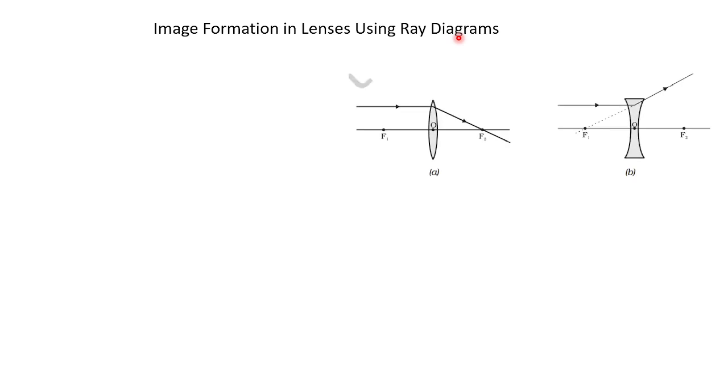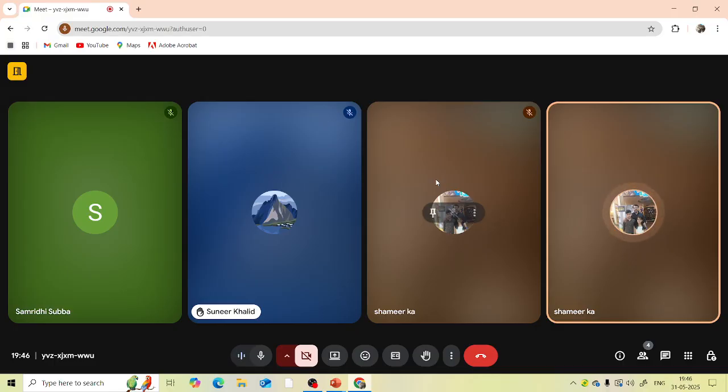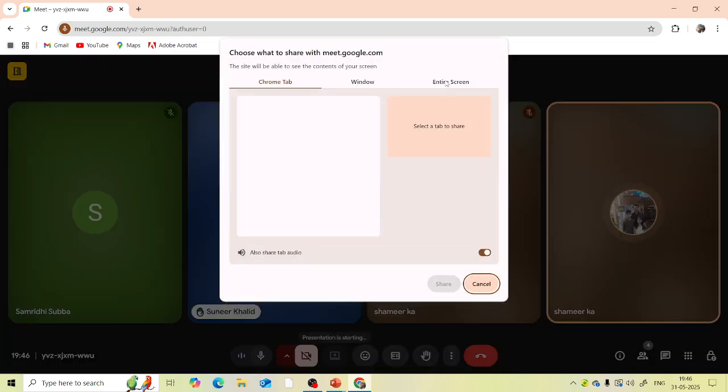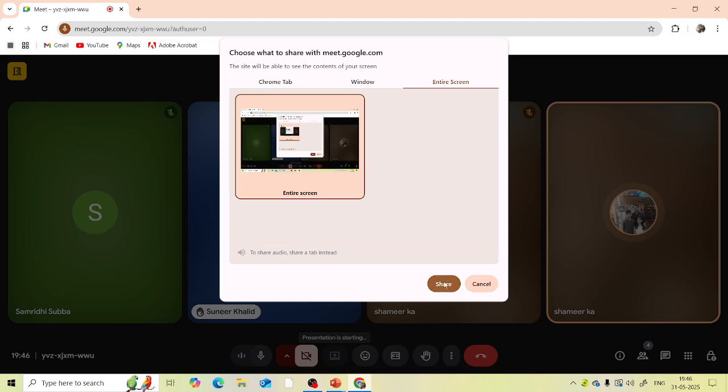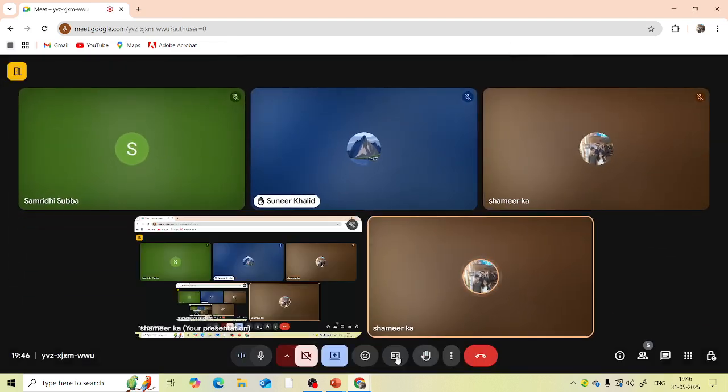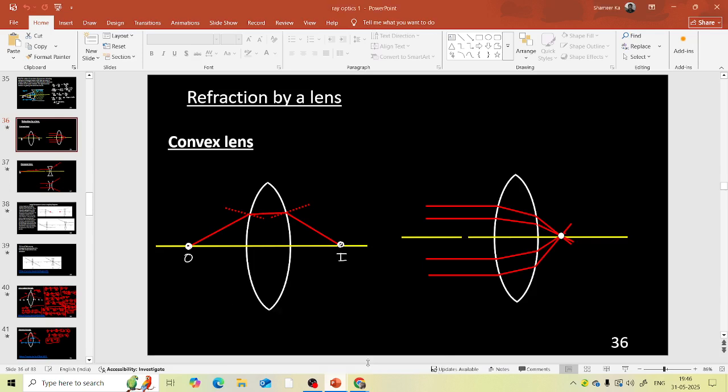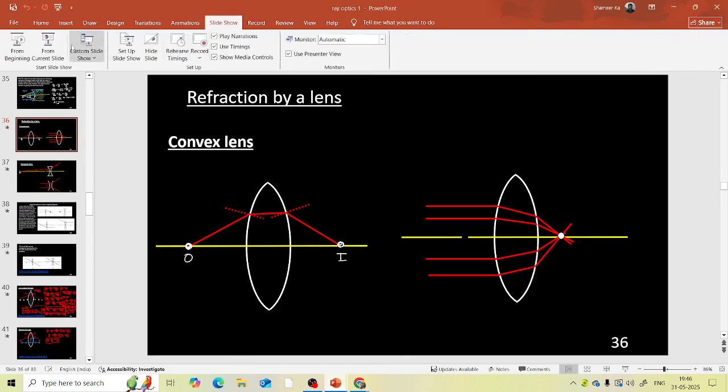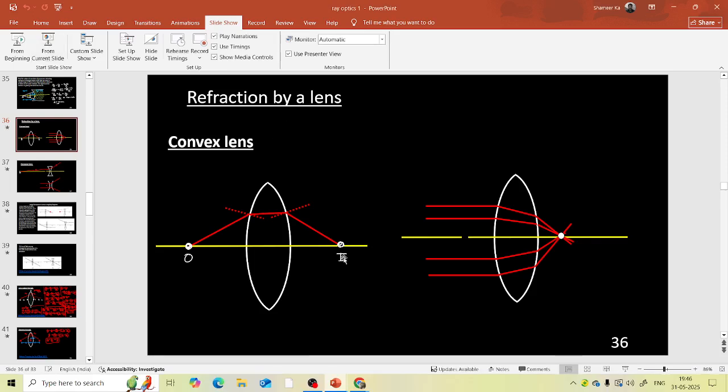Before that, just 1 minute. You must know the theory properly. So let me explain the refraction in lenses. All of you please listen. Let me show you another diagram. 1 minute. Listen, all of you please listen. We are going to learn about the refraction by lens. Okay, Samruddhi, Lina, all of you please listen.